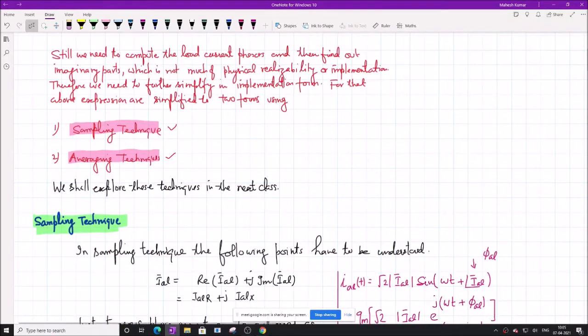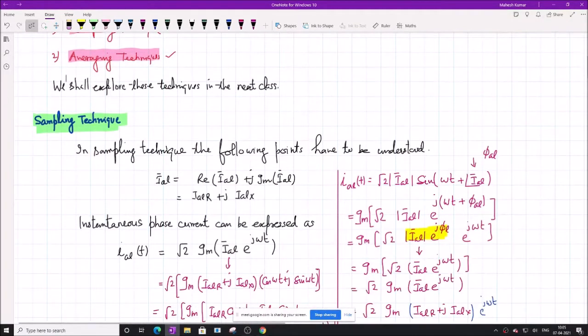If we apply the sampling technique, then we have to understand certain things to find the equivalent expressions. The first thing is about IAL, how to express IAL.